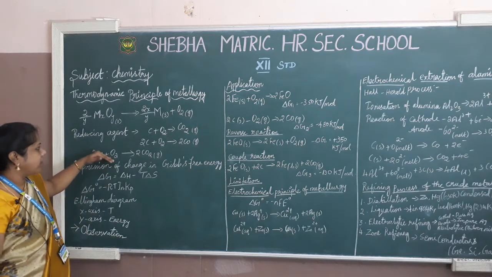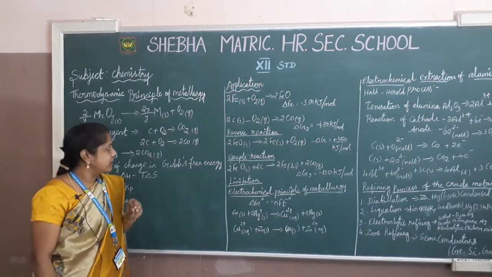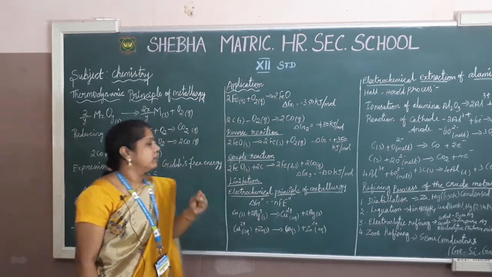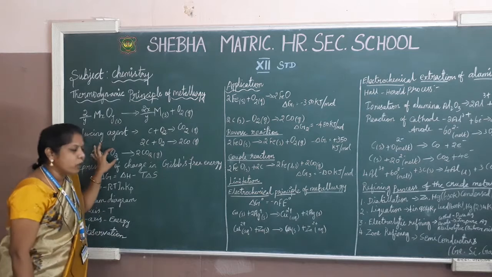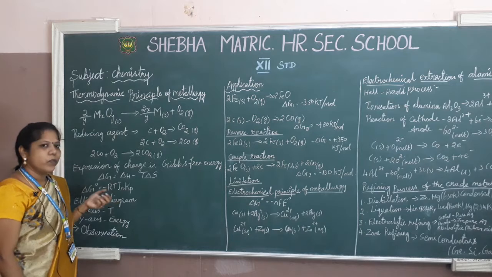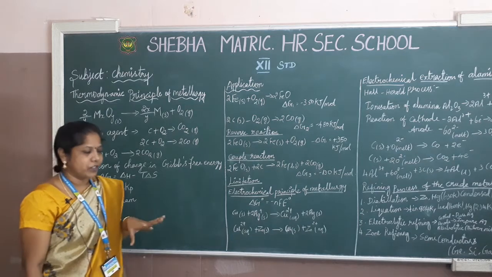Why? Because whatever reactions we go through, we will get the useful product, that is the main thing. So we have to choose the suitable reagent, either an oxidizing agent or a reducing agent.